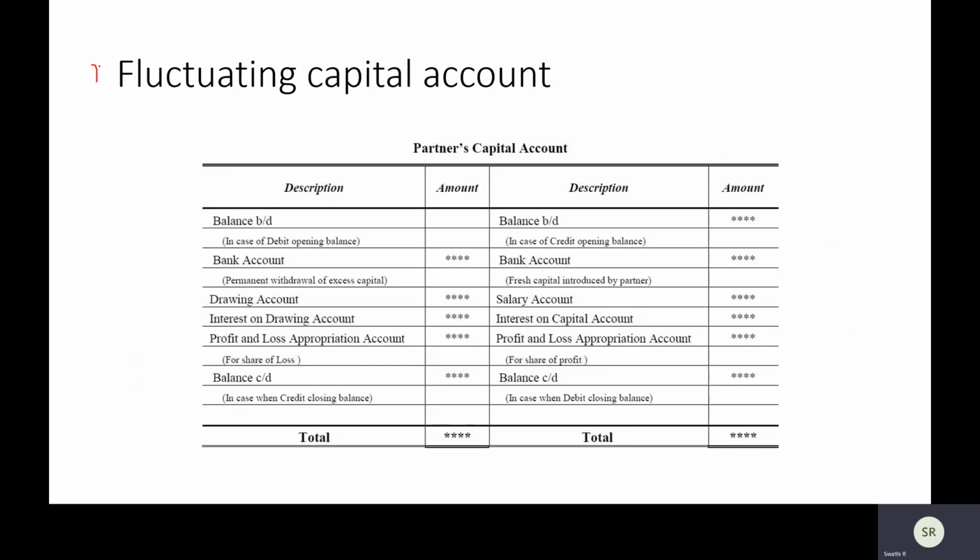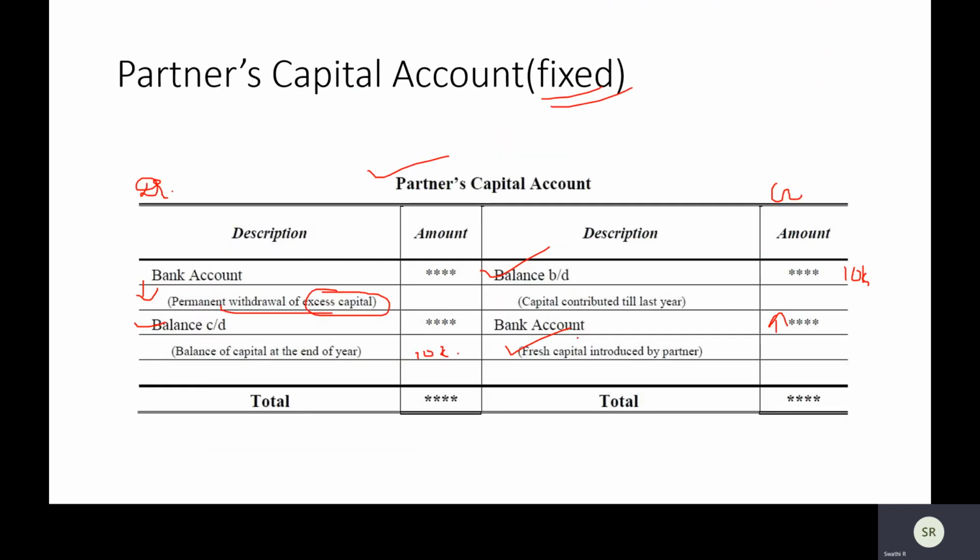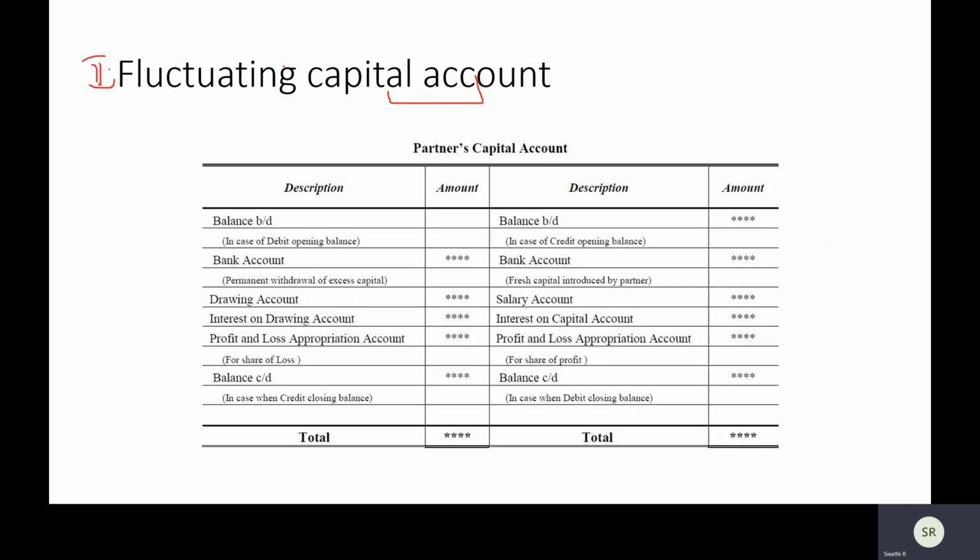Then if it is fluctuating, this is the second kind. I told you fluctuating means it will keep changing. Your capital will keep changing. In the fixed capital account, I told you it is unaltered. If these two transactions, which are not very common, were not there, for your entire partner's capital account you would just write brought down, carried down, brought down, carried down, year over year, repeating the same entry. While fluctuating means your capital account is basically showing the amount that I started my business with, and I still have this amount invested in the business. While fluctuating, as the name suggests, it is volatile, meaning it will just keep changing.